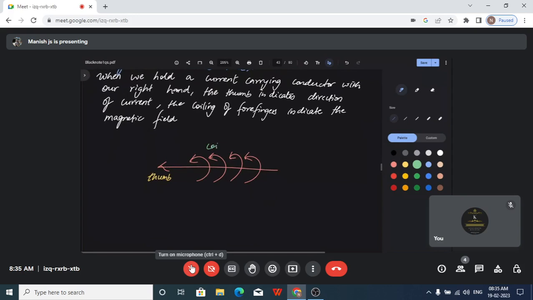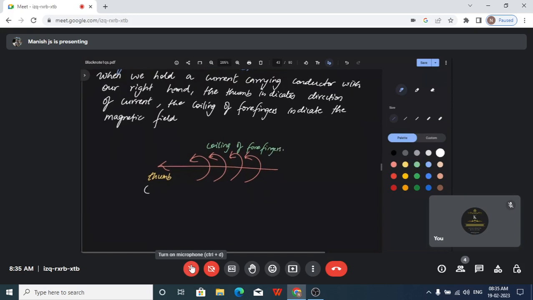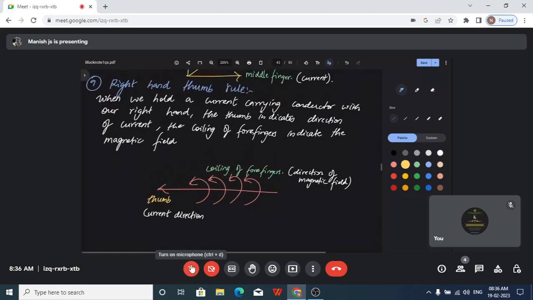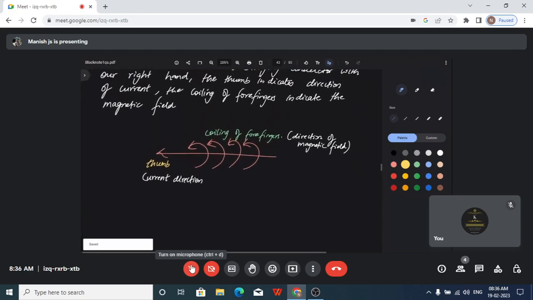So this is coiling of four fingers. The thumb indicates the direction of current, while coiling of four fingers indicates the direction of magnetic field. That's it. Okay, so this is the right hand thumb rule.